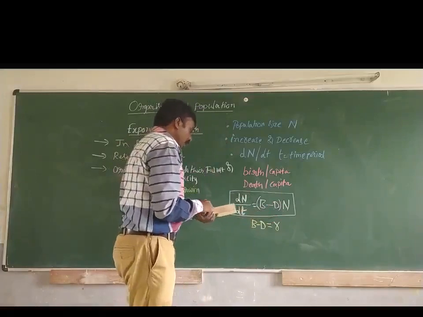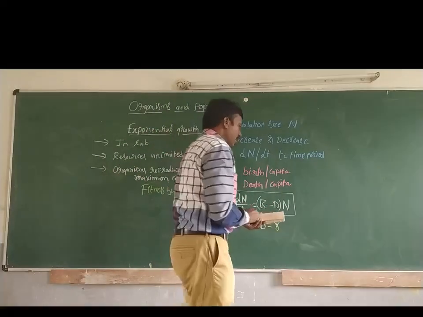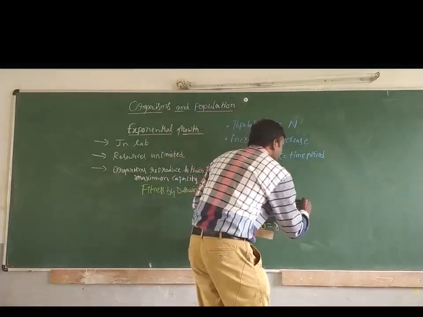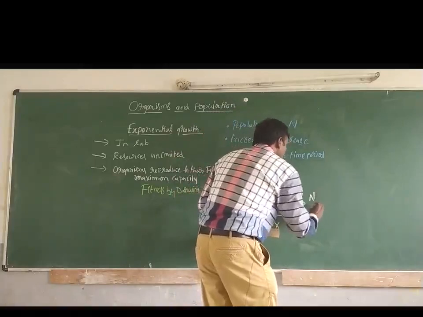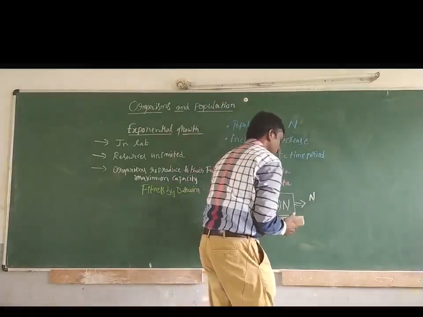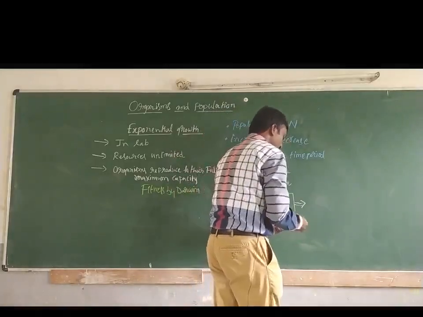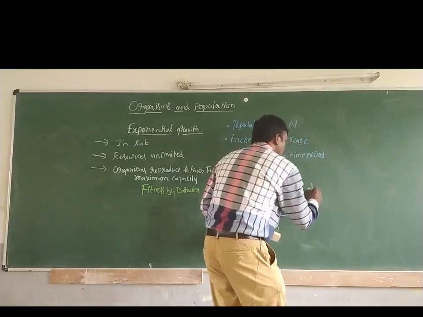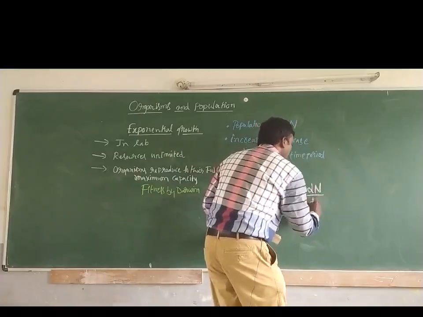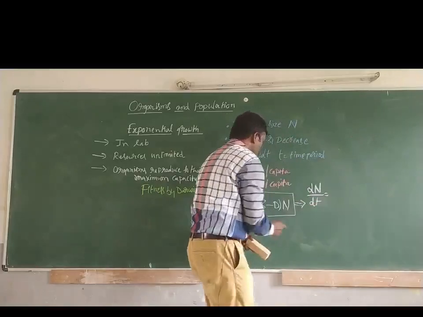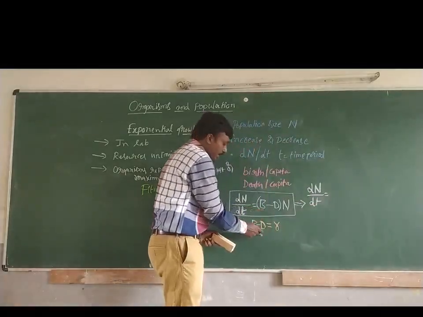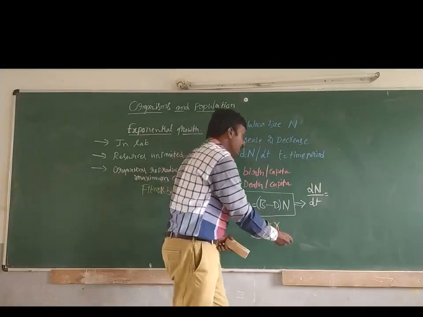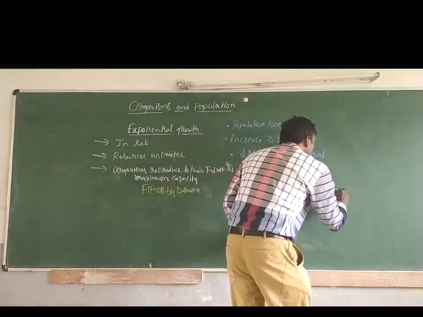So the same equation can also be written, in case of b minus d equals r, as rN.